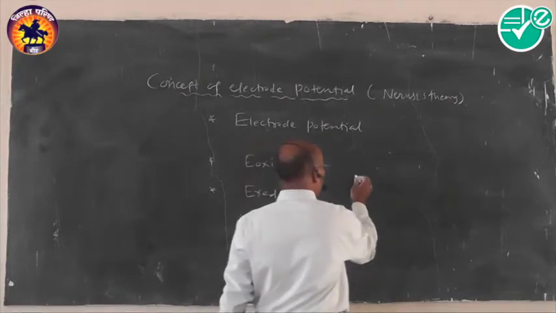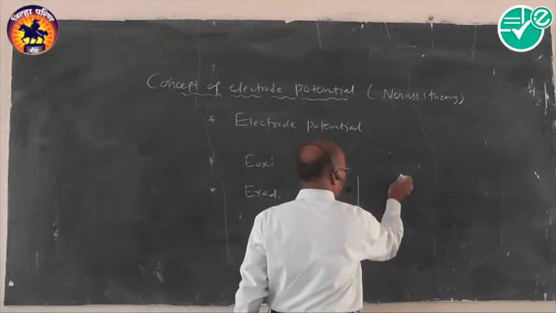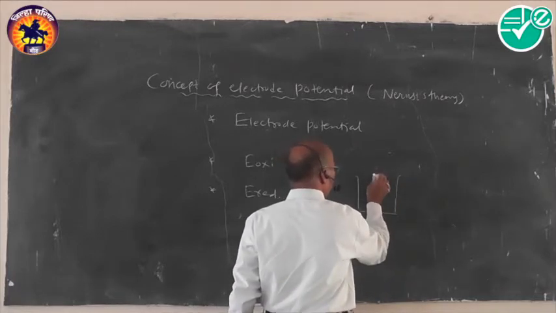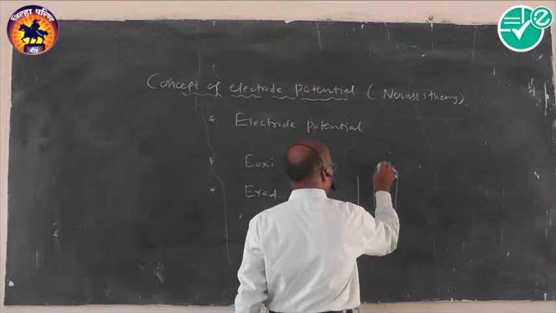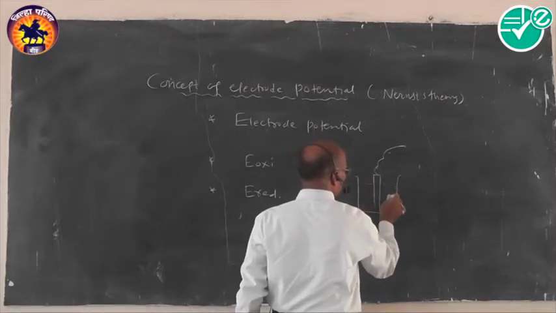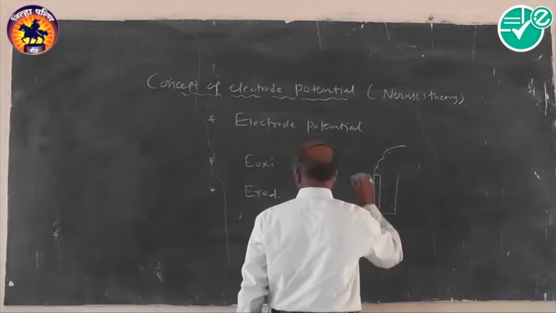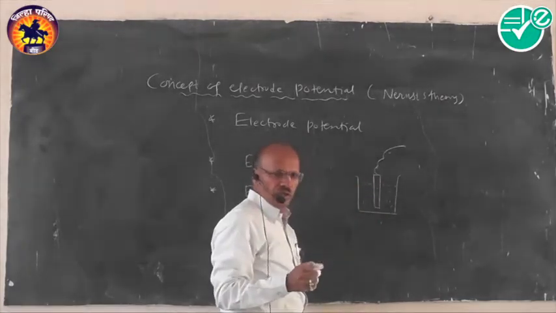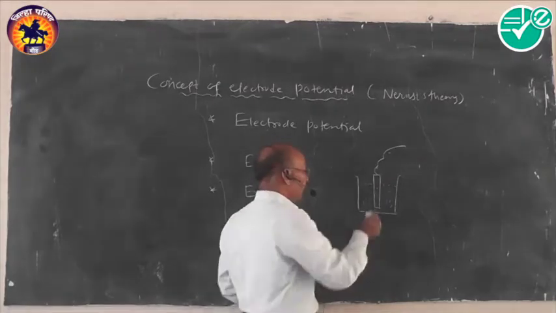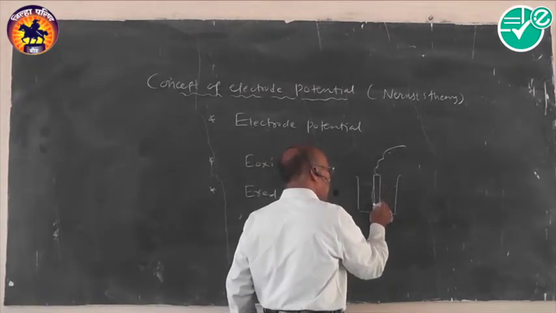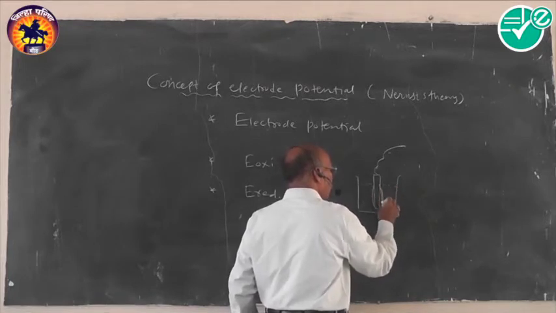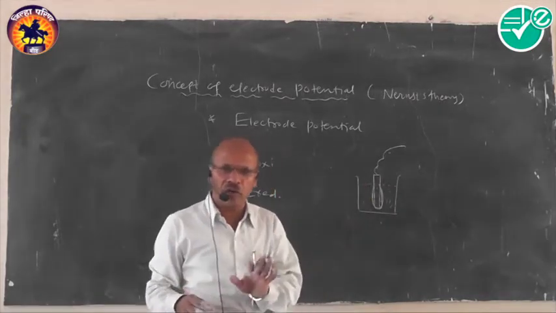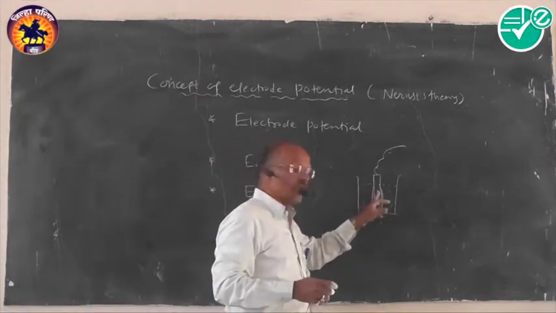Suppose we have the metal rod, electrode, just like this. A solution is there in which the metal rod is placed, like this. In this particular case, it generally develops a potential. Where will the potential that is developed be? That potential developed is across the metal rod and the solution around it.